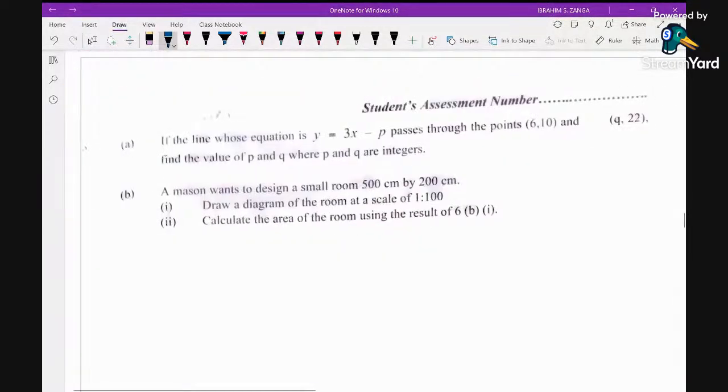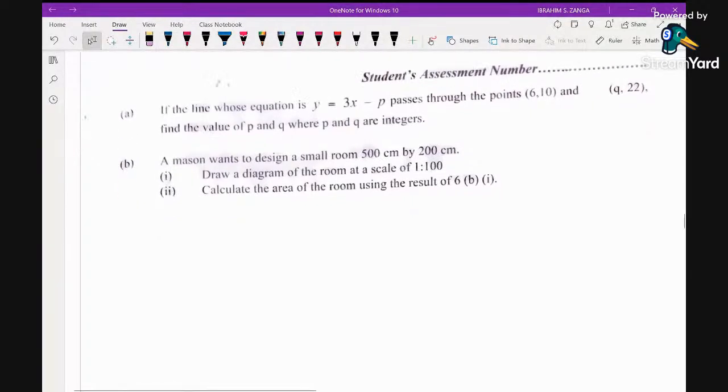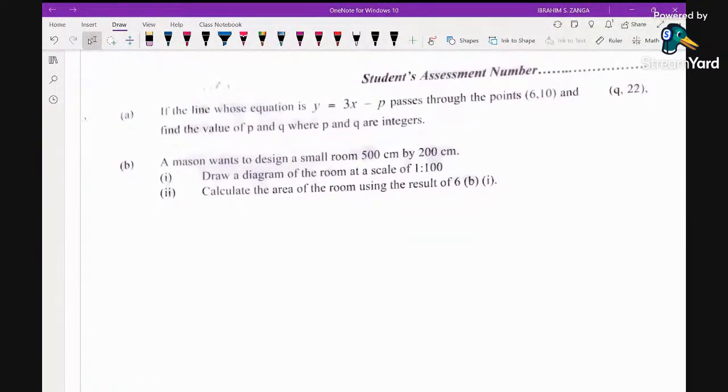We proceed with question number 6, as quickly as possible. If the line whose equation is y equals 3x minus p passes through the points (6, 10) and (q, 22), find the value of p and q, where p and q are integers.